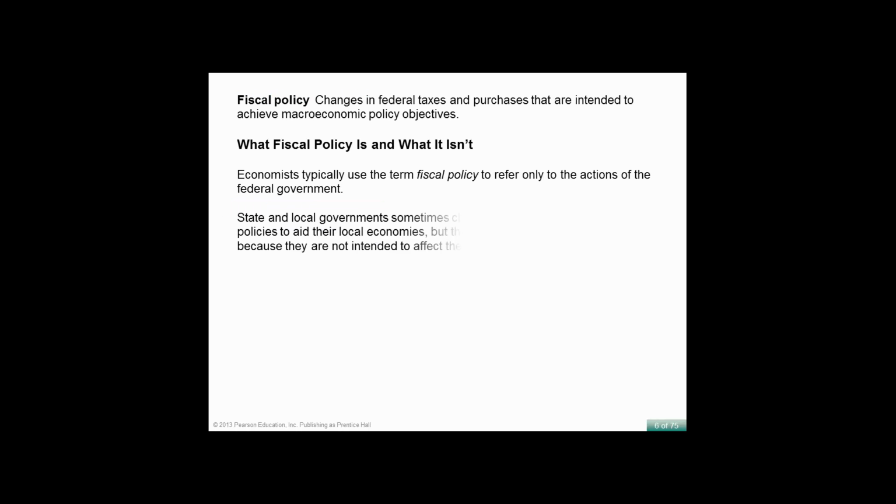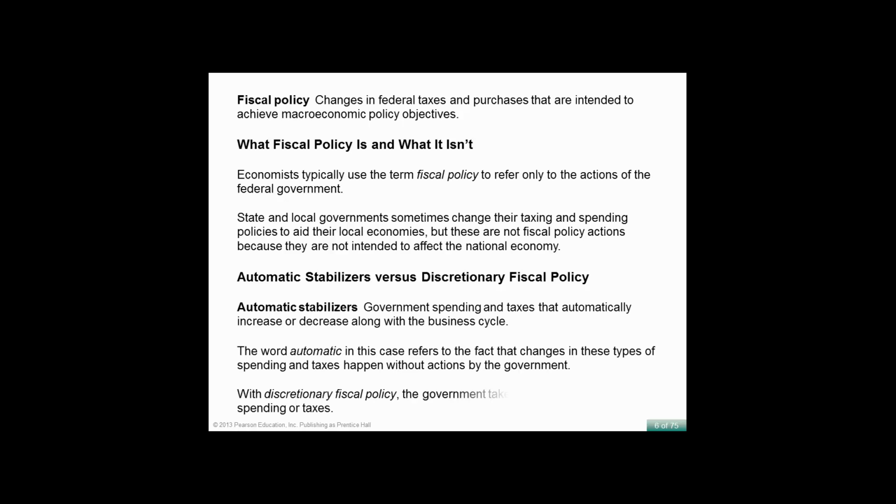All right, let's define fiscal policy. Fiscal policy is changes in the federal taxes and purchases that are intended to achieve macroeconomic policy objectives. This fiscal policy is controlled by Congress and the President, whereas monetary policy is controlled by the Federal Reserve.